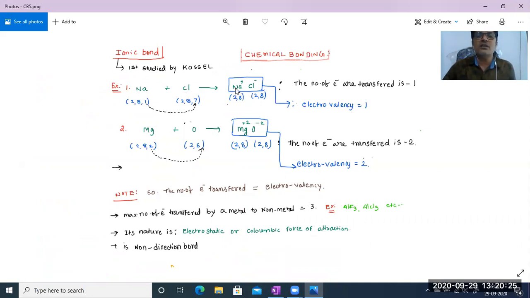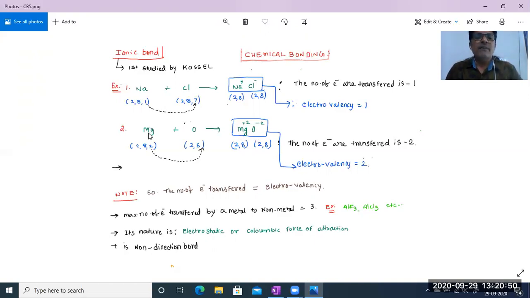So see here, in the formation of sodium chloride, sodium is going to transfer one of its electrons to the chlorine atom to get stable. So that's why the electrovalency of sodium chloride is 1. Next example, example 2, let us take magnesium. When magnesium reacts with oxygen, it forms its oxide, magnesium oxide, MgO.